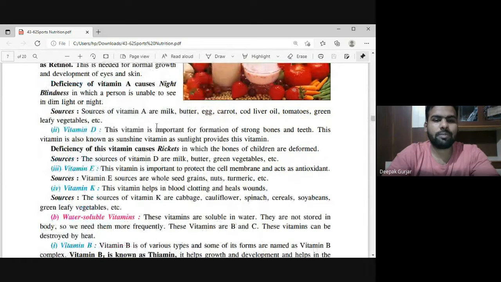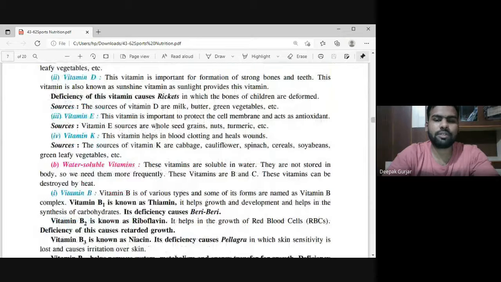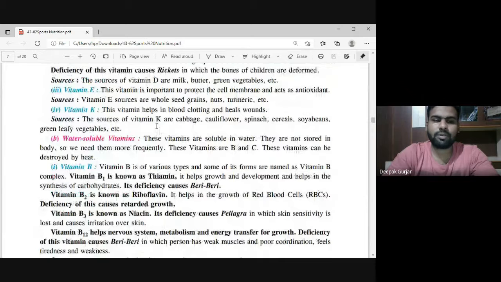Vitamin D is very important for strong bones and teeth. It is also called the sunshine vitamin, and the deficiency of vitamin D leads to rickets. Vitamin E is also called an antioxidant. Vitamin K helps in blood clotting. Then we had understood about water soluble vitamins. Water soluble vitamins are vitamin B complex and vitamin C.